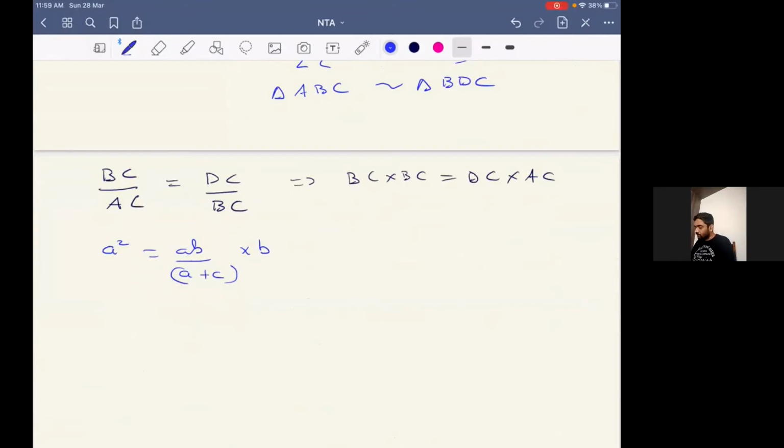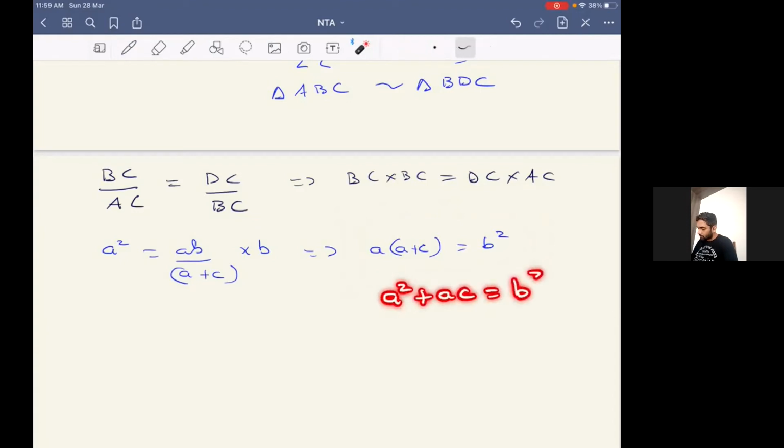So when we further simplify it from here, we can say that A times A plus C will be equal to B square. Now we can clearly see in this expression, other way around, we could have also written it as A square plus AC equals B square. And all the sides are positive. So we know for sure that B square will be greater than A square, because after adding AC to A square, it is coming out to be B square. So obviously from here, we can say that B will be greater than A.